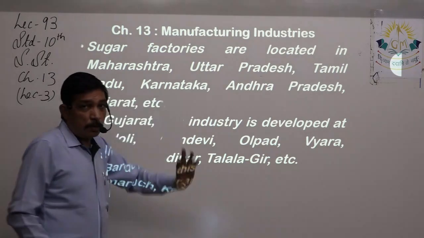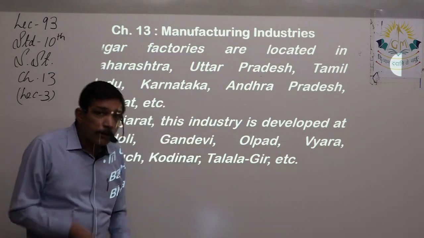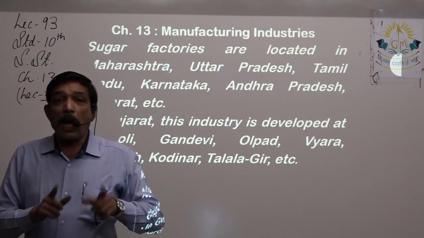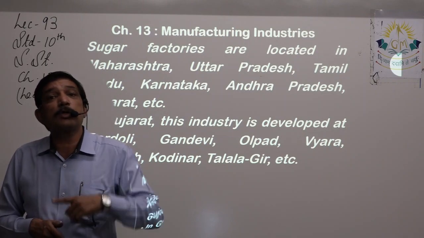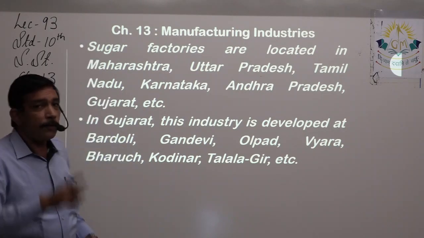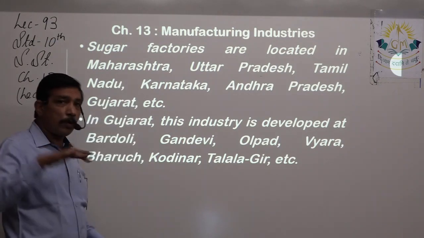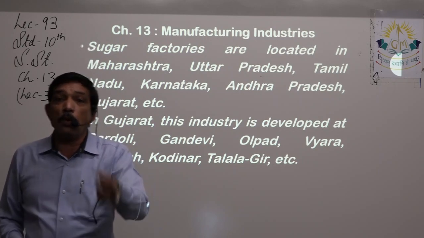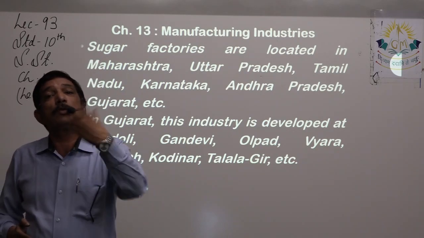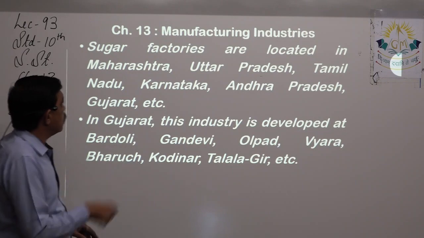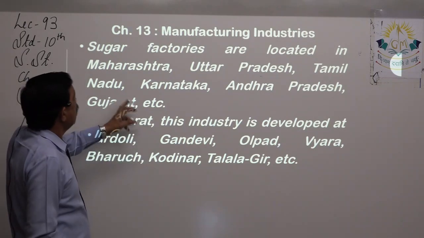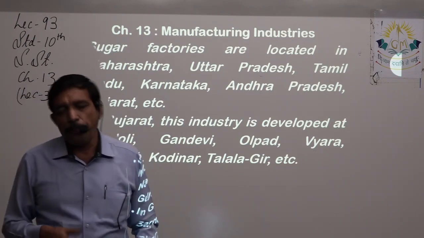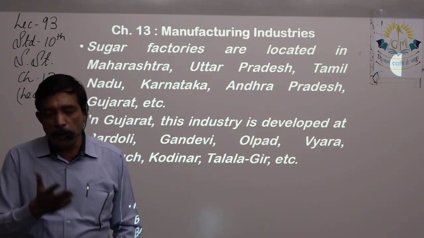So what I mean to say over here is, in production of sugarcane, Uttar Pradesh leads the country. Maharashtra comes at second place, but as far as sugar factories are concerned, sugar factories are more located in Maharashtra, so production will be more. So Maharashtra produces more sugar than Uttar Pradesh, though Uttar Pradesh produces more sugarcane than Maharashtra. Yes, and there is a basic difference. Apart from that, Tamil Nadu, Karnataka, Andhra Pradesh, Gujarat, everywhere sugarcane grows. But these are the leading states.